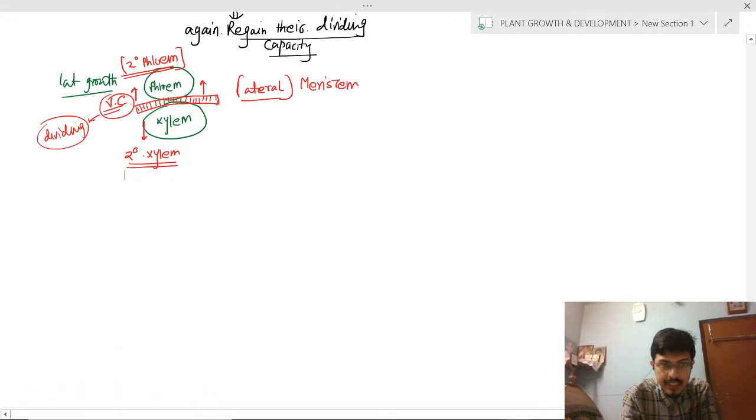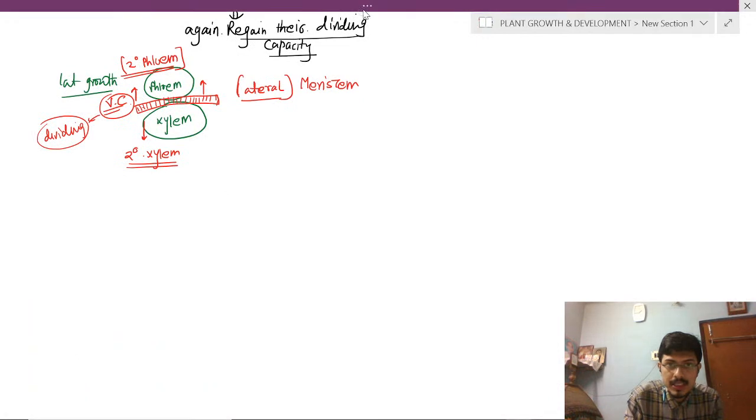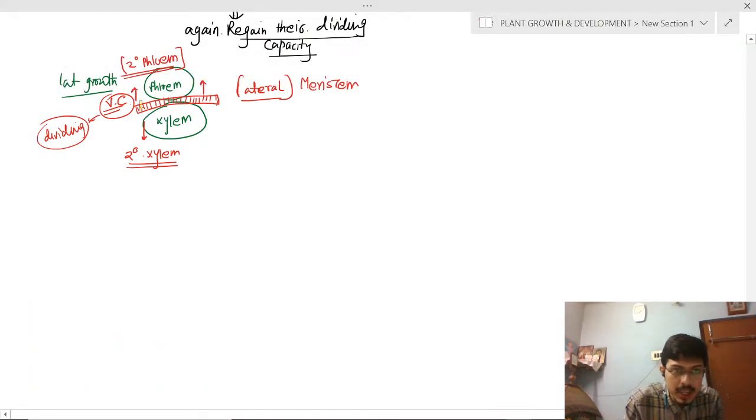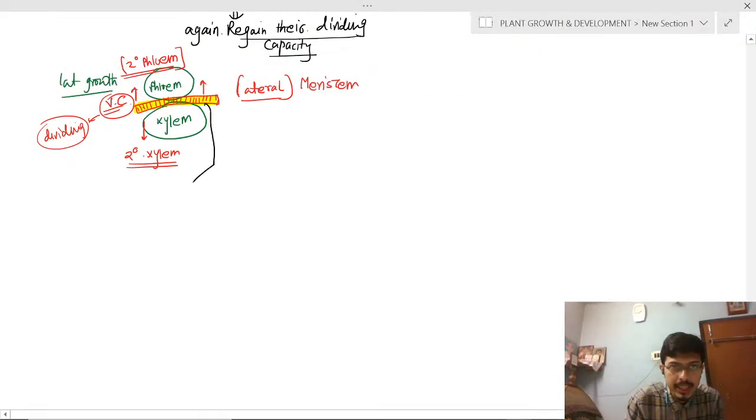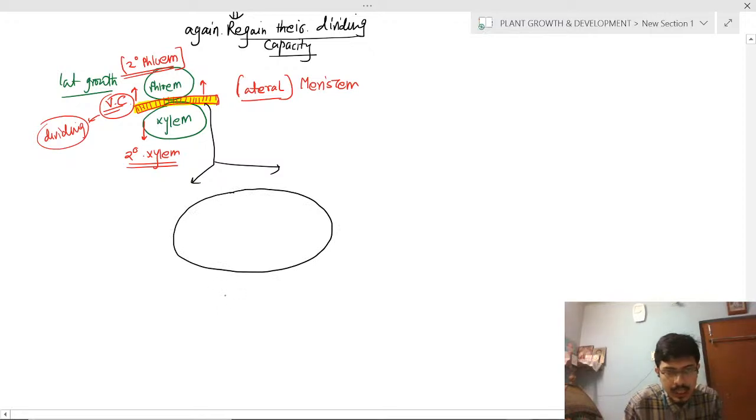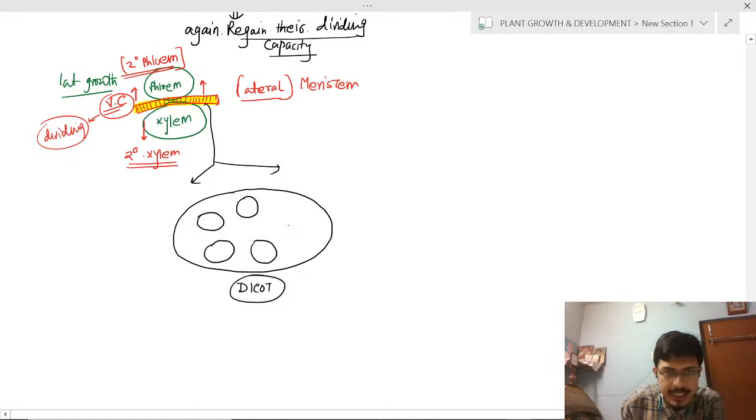So what will be the dedifferentiation process? You can say that this vascular cambium can be intrafascicular cambium and it can be interfascicular cambium. Let me draw an example. This is a dicot plant. In a dicot plant, the vascular bundles are arranged in a ring fashion. This is the vascular bundle. In the vascular bundle, on the outer side there will be phloem, and on the inner side there will be xylem.